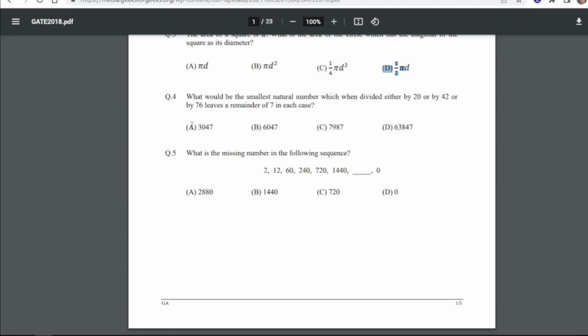Question number 4 is, what would be the smallest natural number which when divided either by 20 or by 42 or by 76 leaves a remainder of 7 in each case? So for 4 our answer is C, that is 7987.